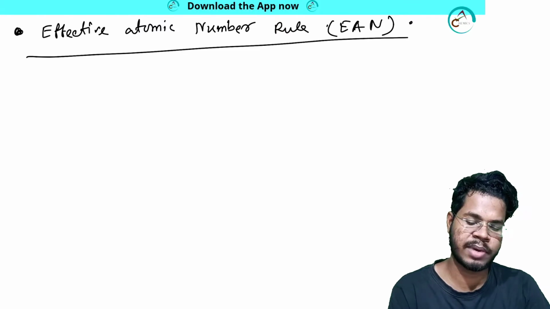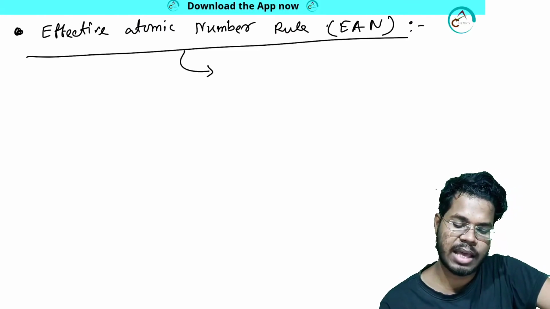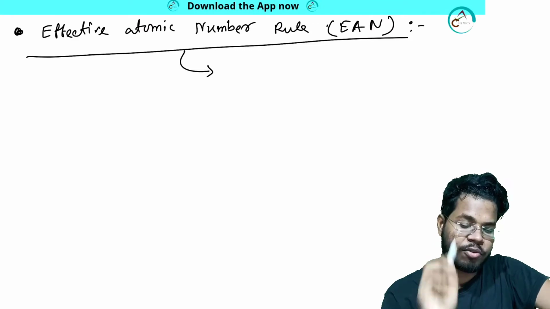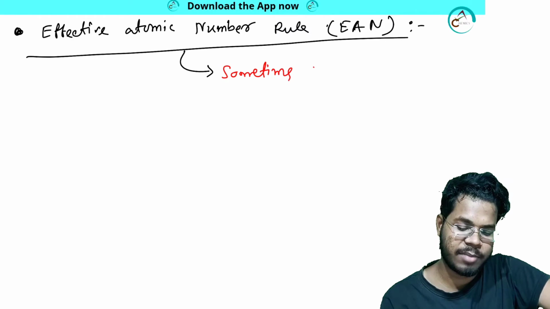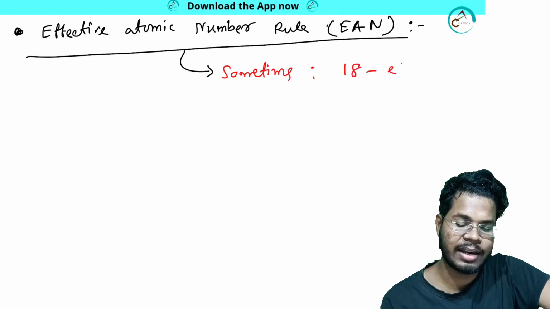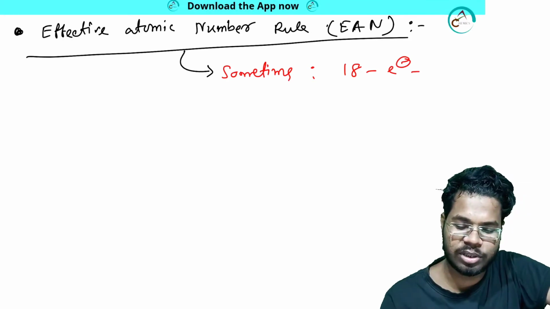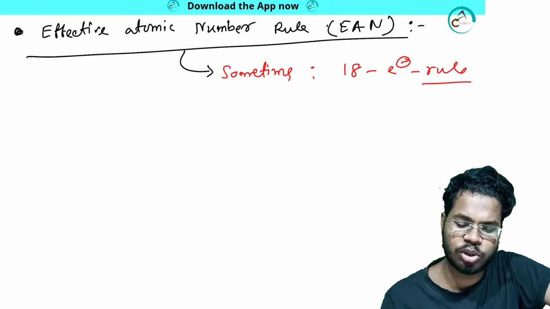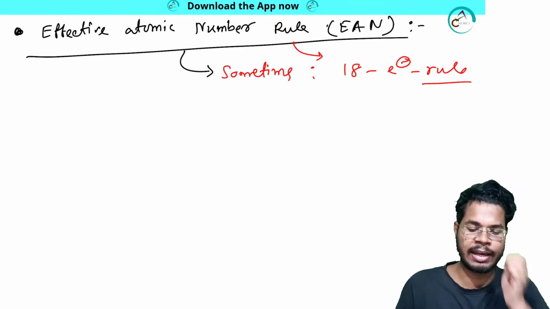So remember this one, this is a very important rule. And sometimes, focus on that word, sometimes, this rule is also called the 18 electron rule. Why, what will be that time, I will be talking about that 18 electron rule. So these two rules are not the same, but sometimes EAN will be considered as the 18 electron rule.